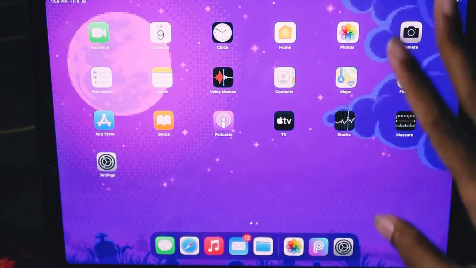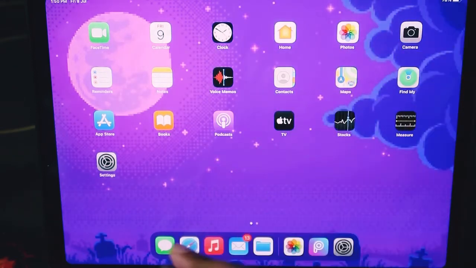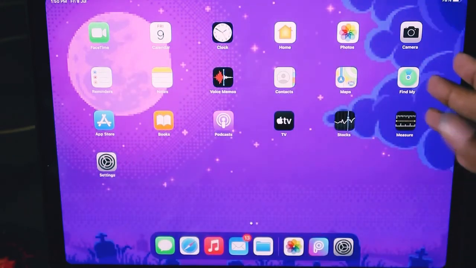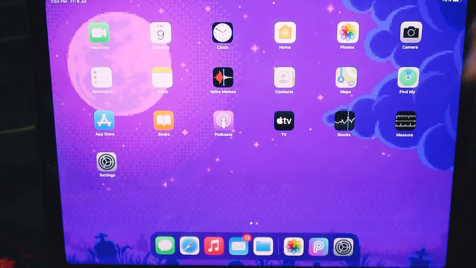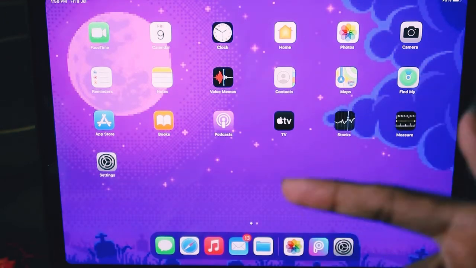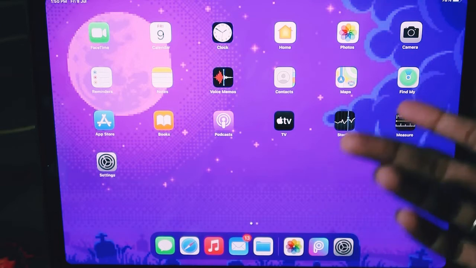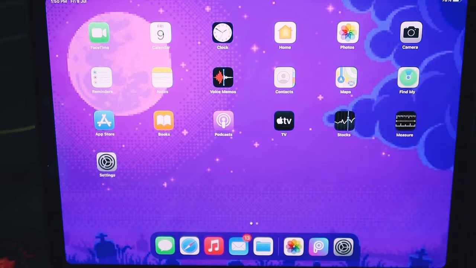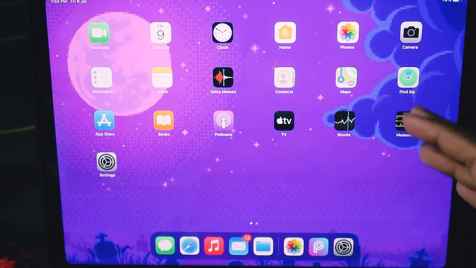So this is my iPad Pro 2020, and this is how the first page looks, okay? And the wallpaper, if you are interested in wallpaper, I just typed aesthetic wallpaper for iPad on the Chrome browser, and I found this and edited it a bit, okay?